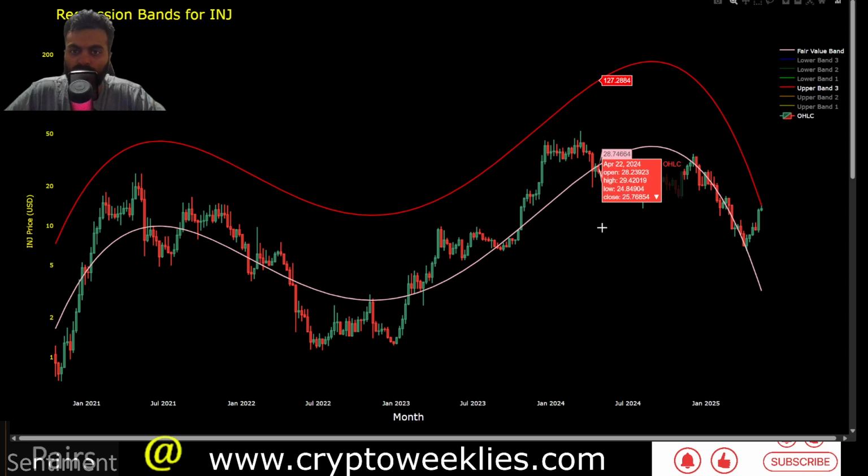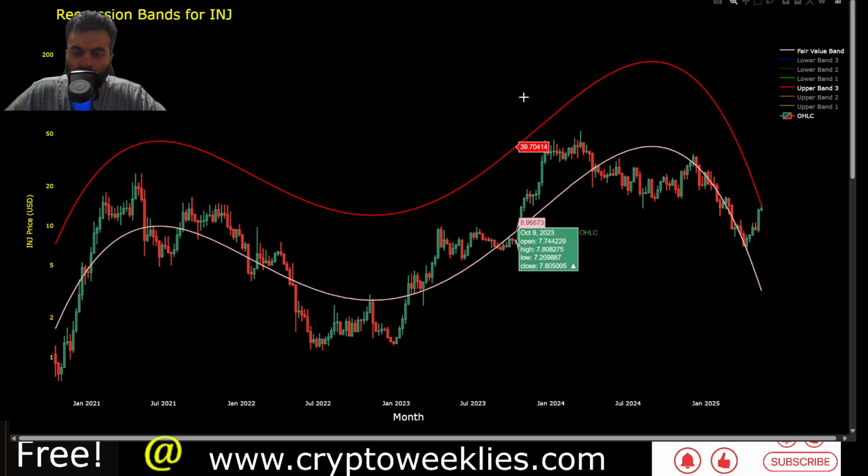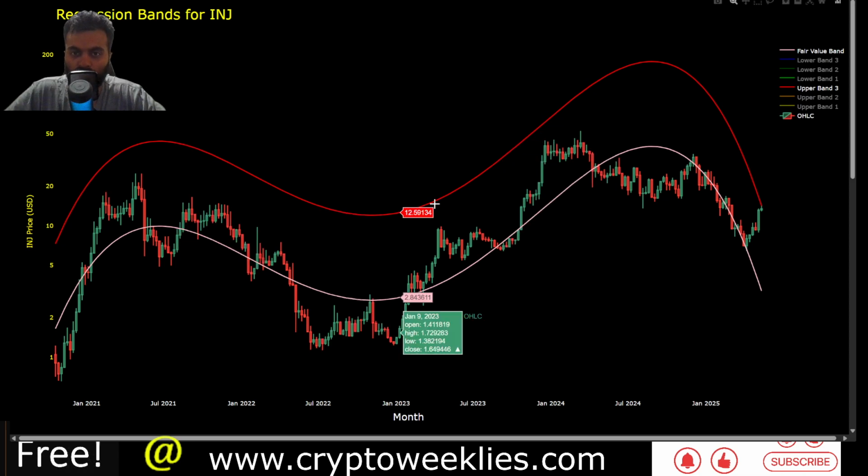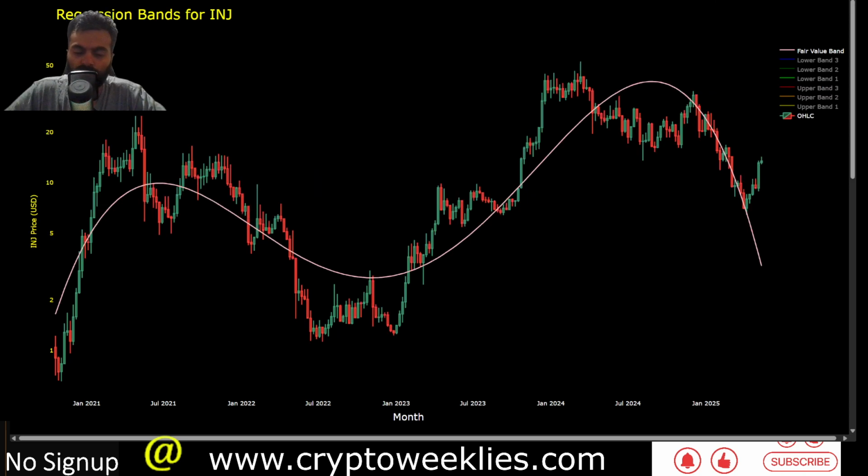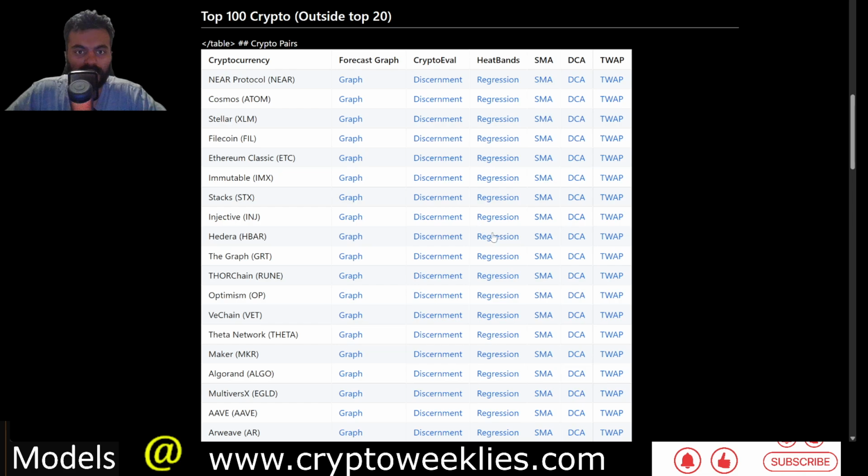then the shape of the regression function could be in for a change, where instead of this downswing, we get a U-shaped bottom, and then the regression based fair value suggests that the price action is an upswing. So that's one key level to watch in terms of regression based valuation.